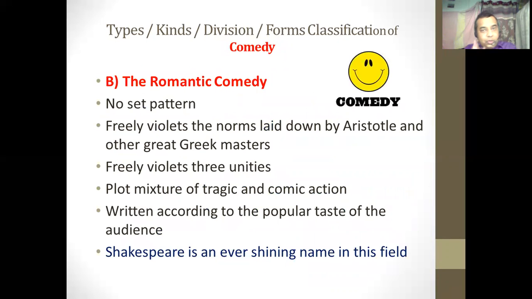God. Another type of comedy according to form and structure is romantic comedy, and it is completely opposite to the classical comedy. It has no set pattern, it freely violates the rules, and it blends comic and tragic action. It does not follow the three unities of action, place and time, and it is written according to the popular taste of the audience. The greatest master of this kind of comedy is William Shakespeare.